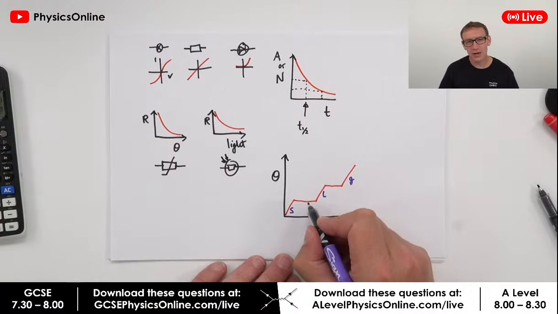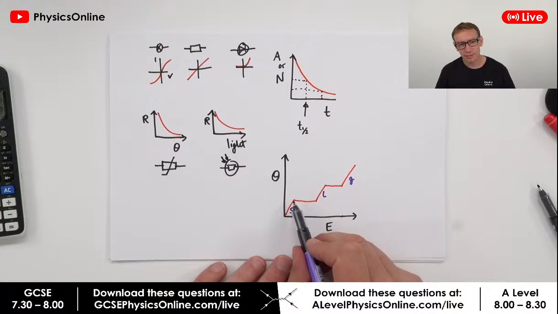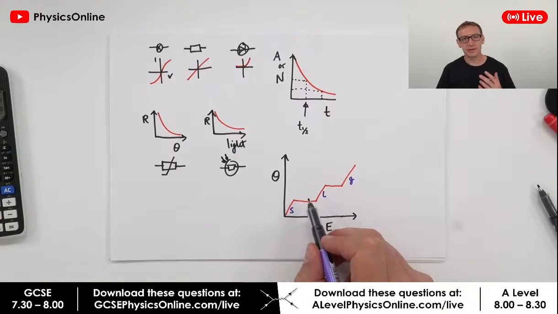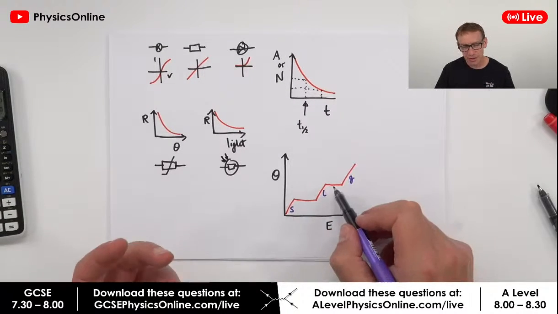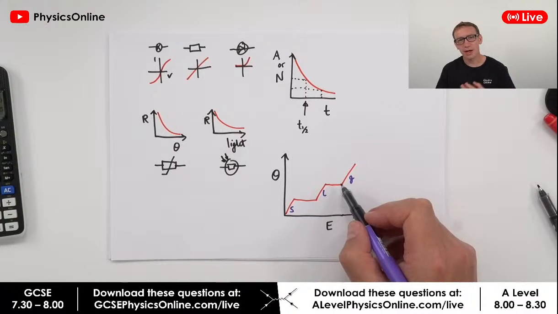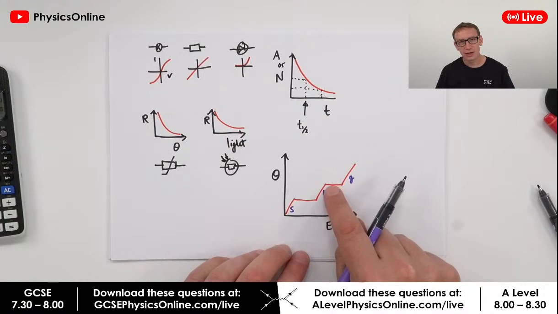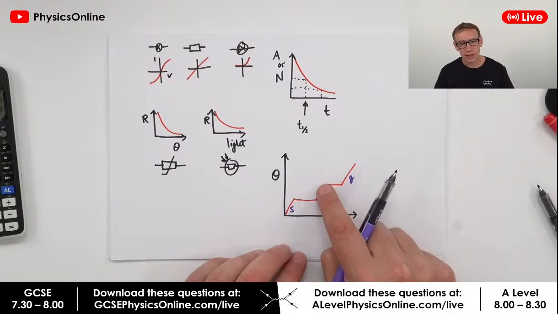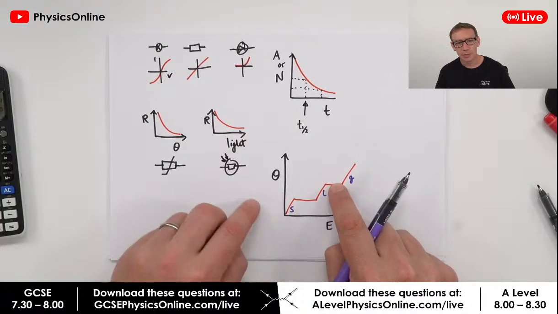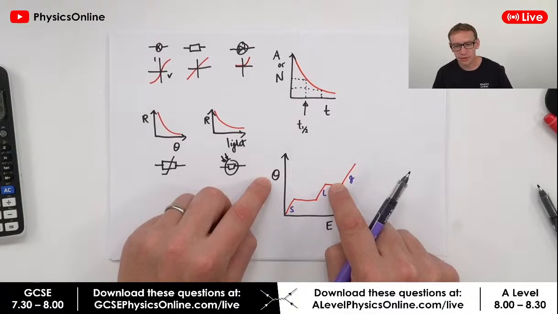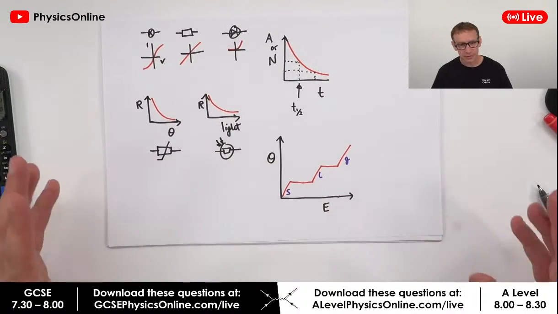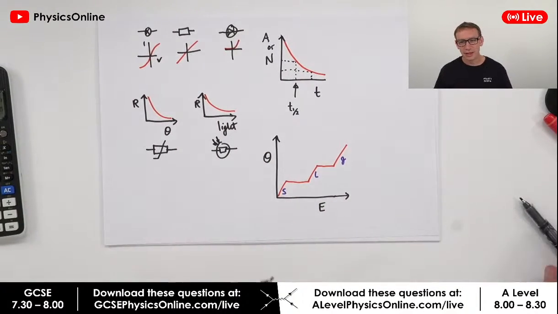We've got a phase change as we have something turning from a solid to a liquid, so that's melting, and that's the specific latent heat of fusion. And then when you go from a liquid to a gas, we have the specific latent heat of vaporization. This is where you have a change in state. We increase the internal energy, but we don't increase the temperature. So I think those ones there are quite important.